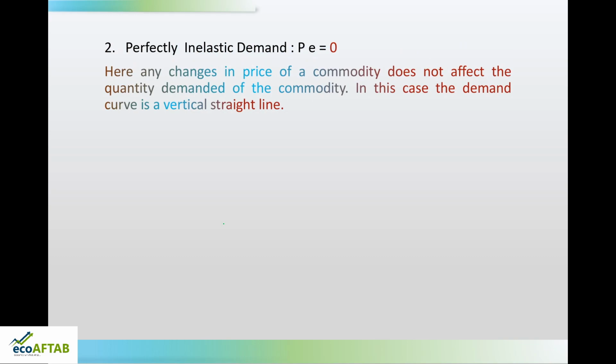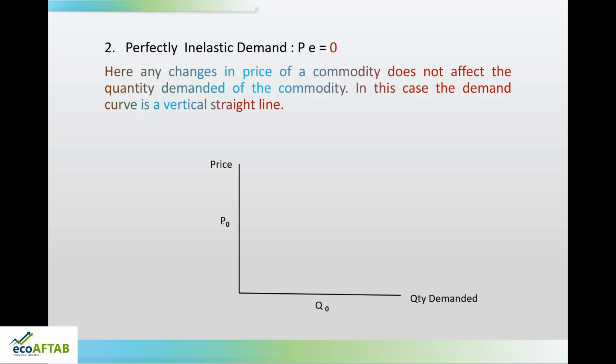Here, any change in price of the commodity does not affect the quantity demanded of the commodity. In this case, the demand curve is a vertical straight line. Now, let us see what is this vertical straight line demand curve. Again, quantity demanded on x axis and price on y axis. So, if the price is P naught, let us assume he is buying Q naught units of the product.